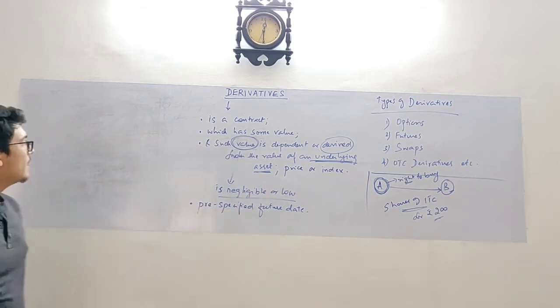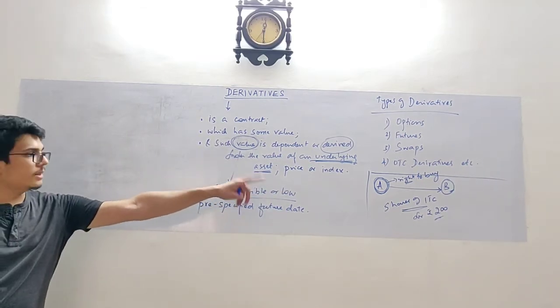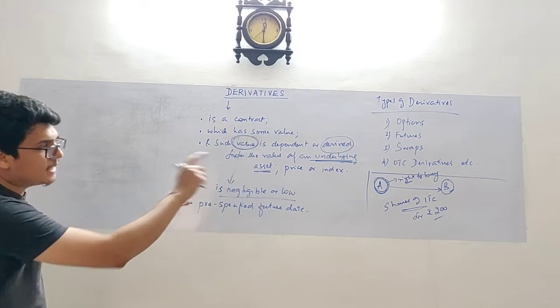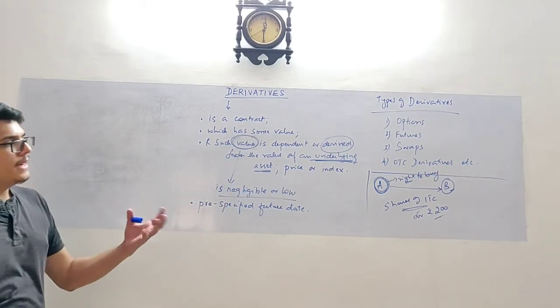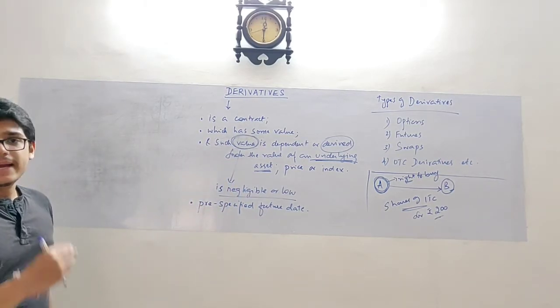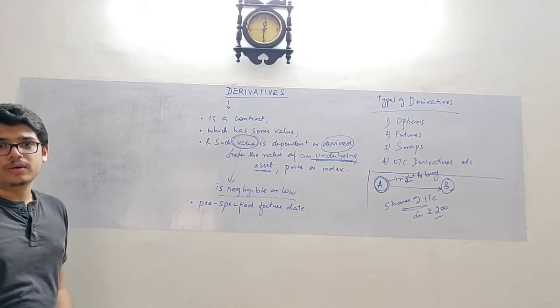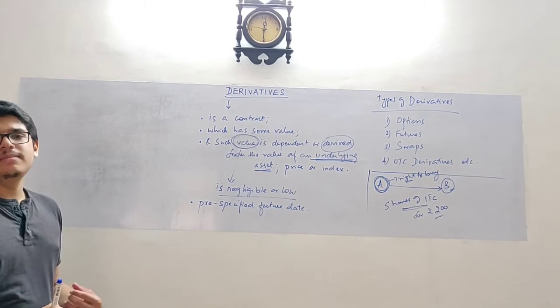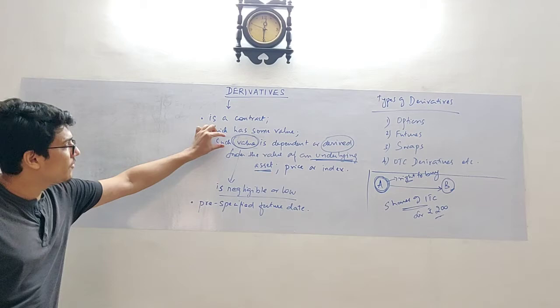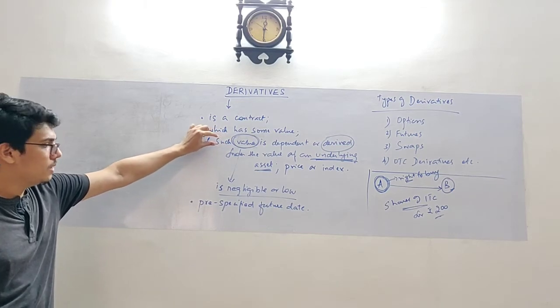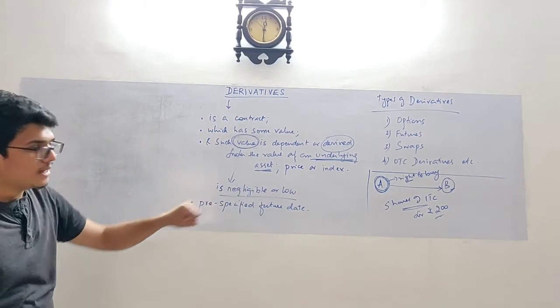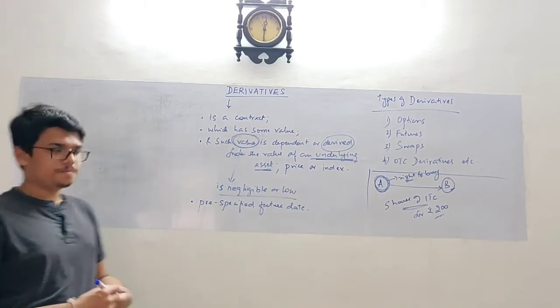So in that example, where A has a right to buy the shares of ITC for rupees 200, A would have paid some amount as option premium, as an investment, as the value of the option contract, to get that right to purchase the shares of ITC.